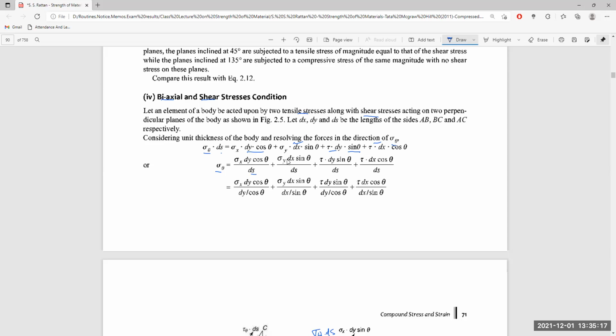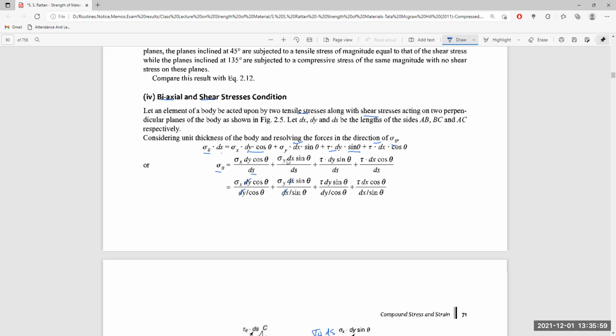We are dividing all the components by ds, and next we are simplifying, keeping the numerator as it is. Here ds is replaced by dy divided by cos theta, and here ds is replaced by dx divided by sin theta. What is the similarity? We are introducing dy, as we have dy in the numerator, so that they can cancel each other. Here we have dx in the numerator, to cancel each other like this and like this.